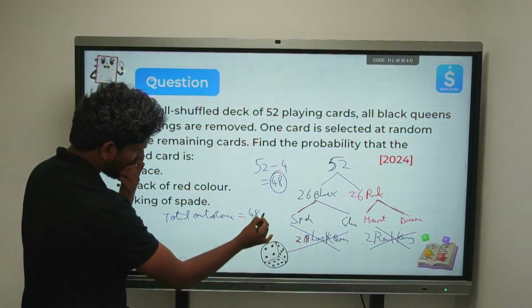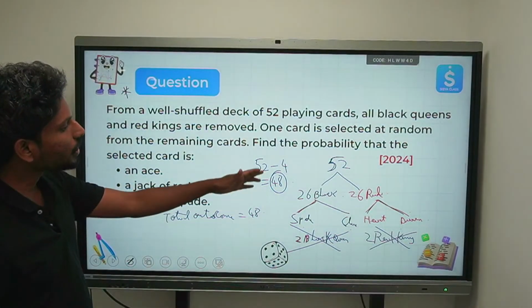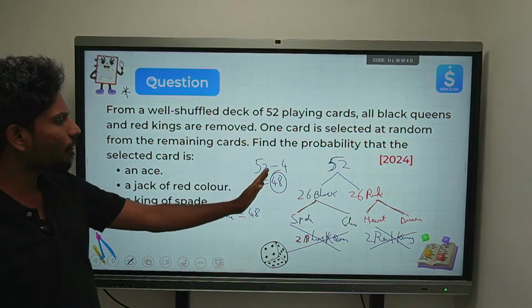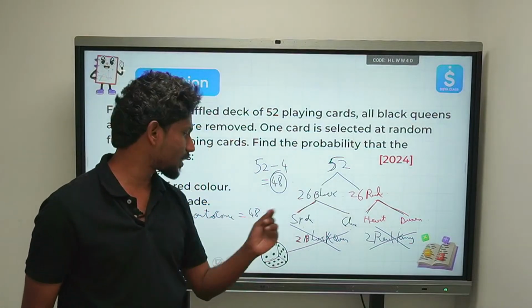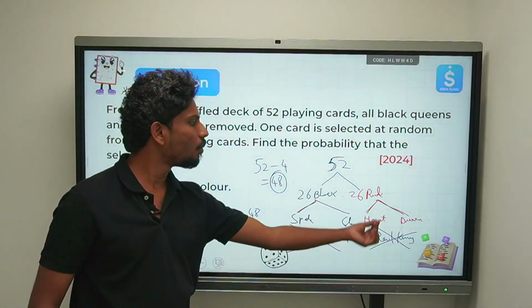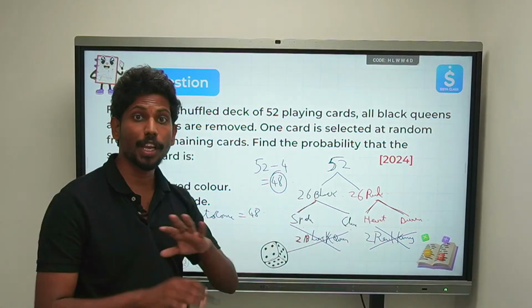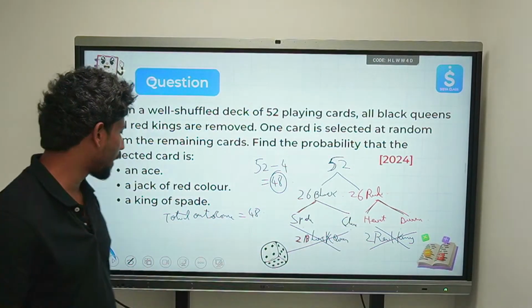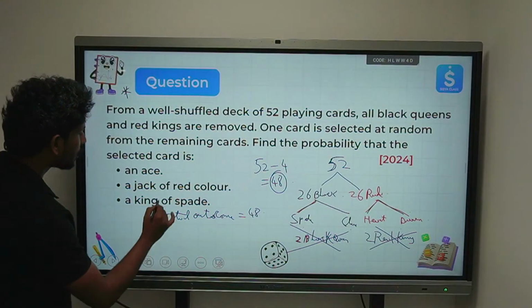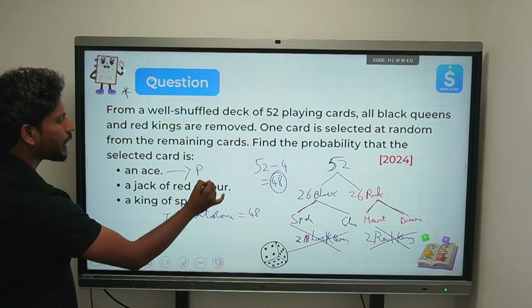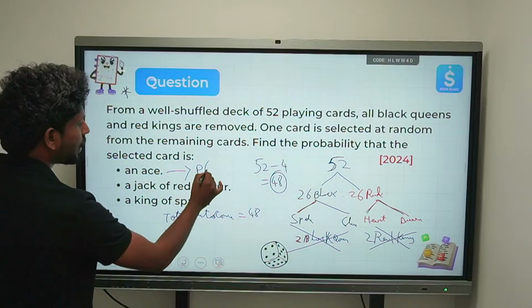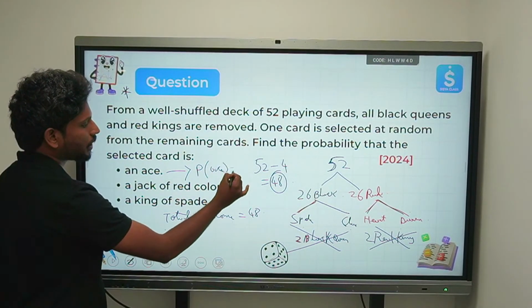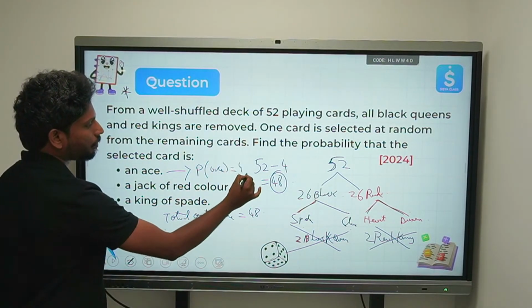It is 48. Now in this, how many aces do we have? We have 4 aces, because from each suit we have 1, 1, 1, 1. We have never removed the aces from this. We have removed only 2 queens and 2 kings. So for the first one, the probability of getting an ace is 4 by 48.